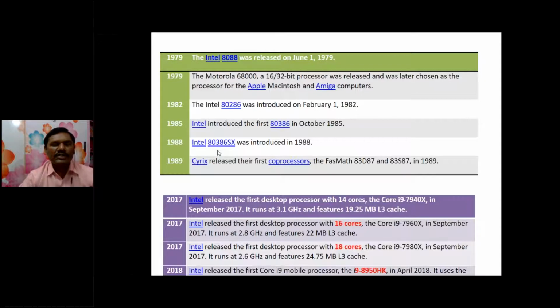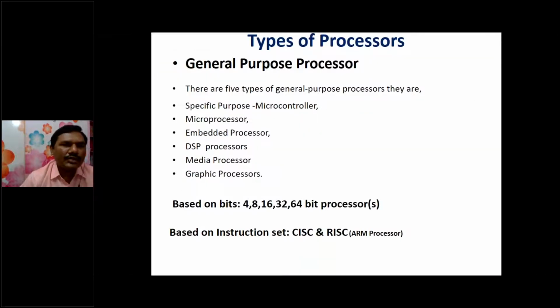And i9 was introduced in 2018 with 18 cores. Right. So these are the different types of processors. General purpose processor. So there are five types of specific purpose processors. They are microcontrollers, microprocessors, embedded processors, DSP processors, media processors, and graphic processors. These are different types of processors.